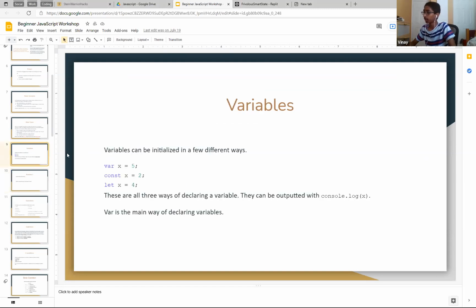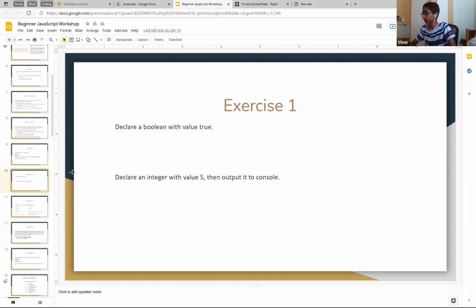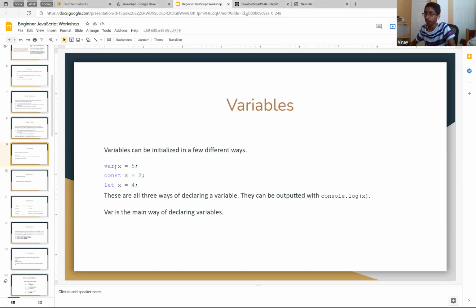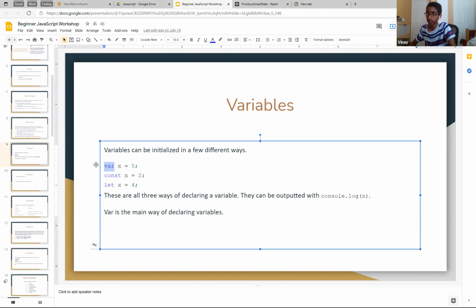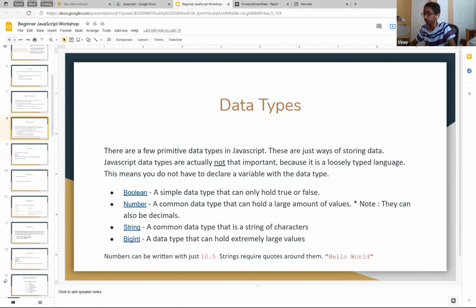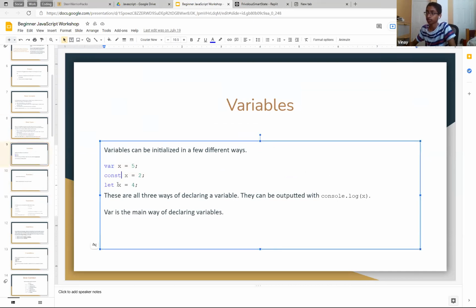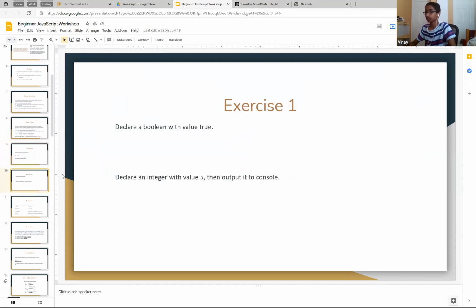I think you know C++ or C, right? Like I said, remember the boxes, we didn't actually put the data type. We also said that we don't have to declare the variable with the data type. We just declare the variable with var, const, or let. So it's a lot easier than you think.